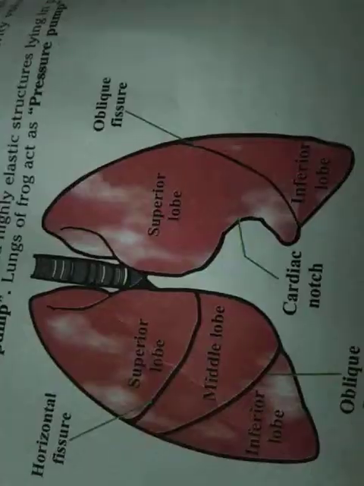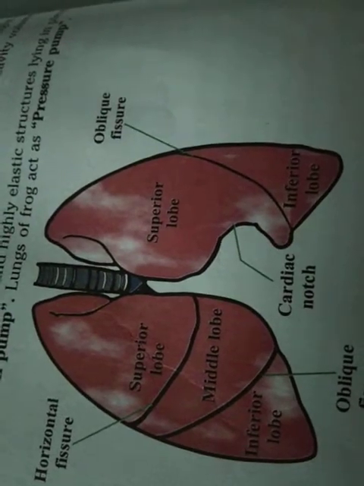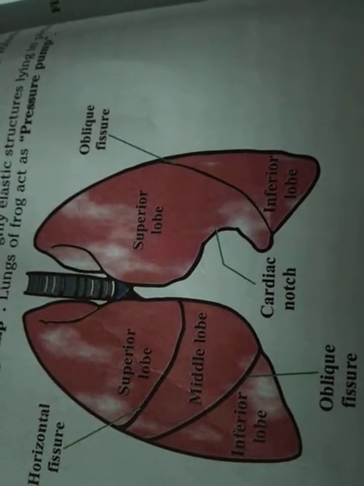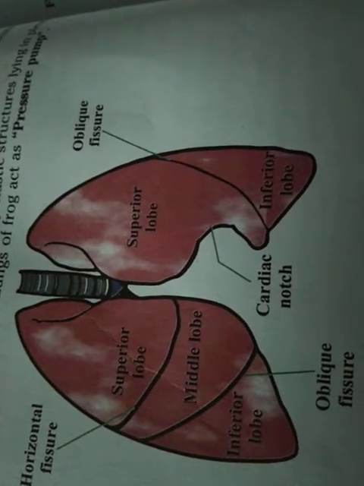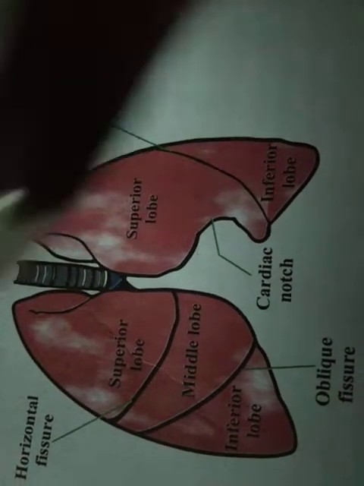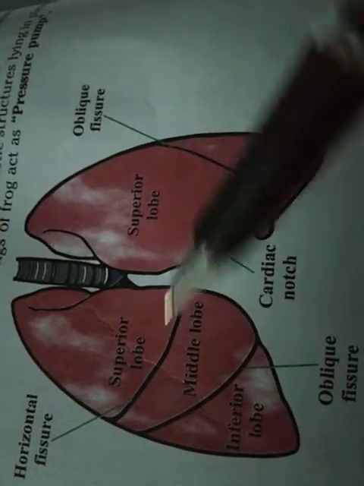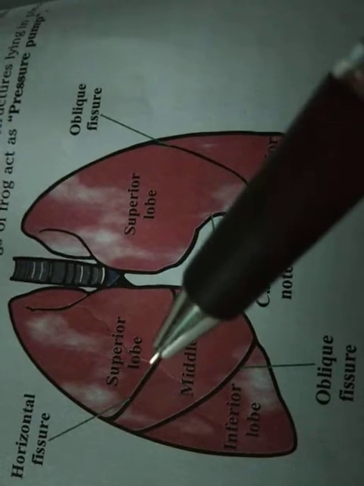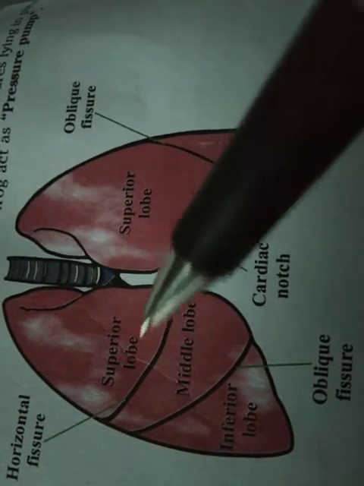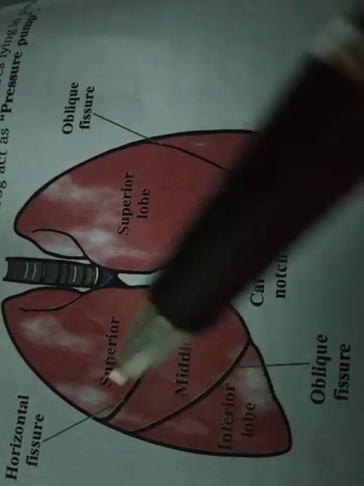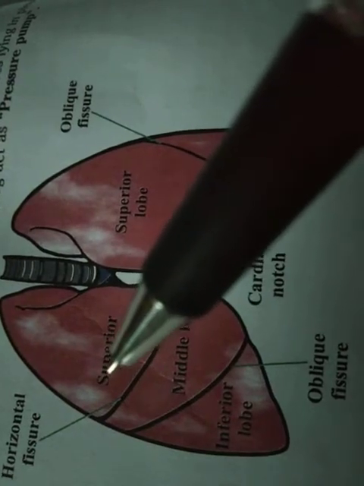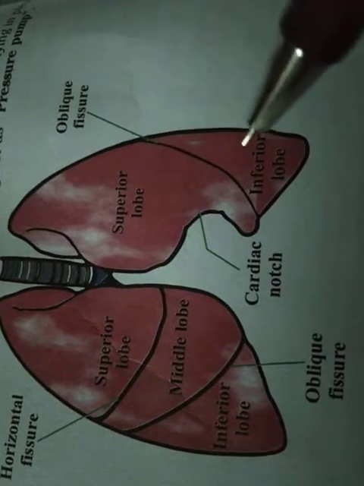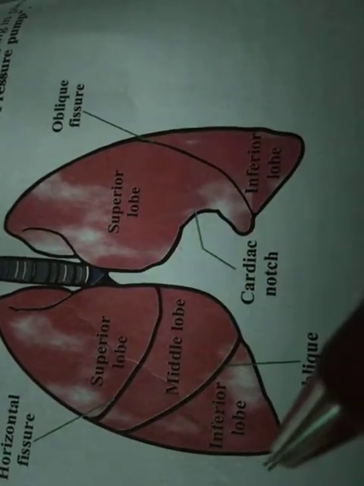So these branches are supported by C-shaped cartilaginous rings. And next one, lungs. A pair of lungs is present in the thoracic cavity. In human beings, the right lung is divided into three lobes, and the left lung is divided into two lobes.